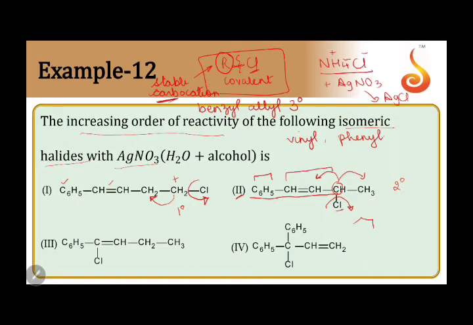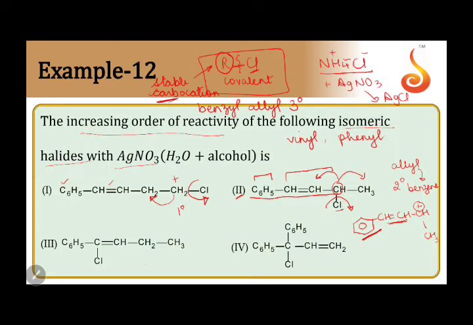The compound is like this: CH double bond CH, CH, and I'll be getting a plus charge here and this one CH3. This positive charge is in conjugation with this double bond, which is in conjugation with this benzene. A very stable system. So I will call it allyl, and this allyl is also conjugated with benzene.